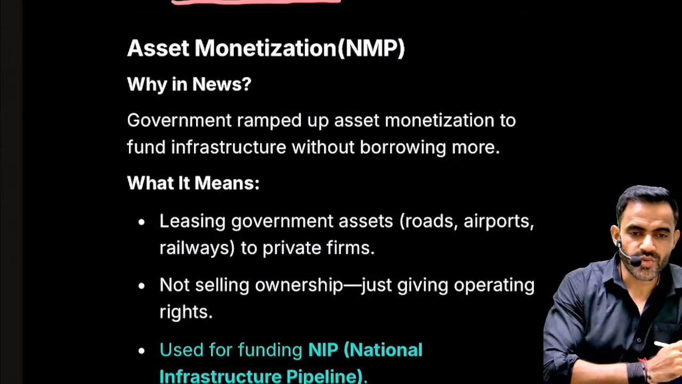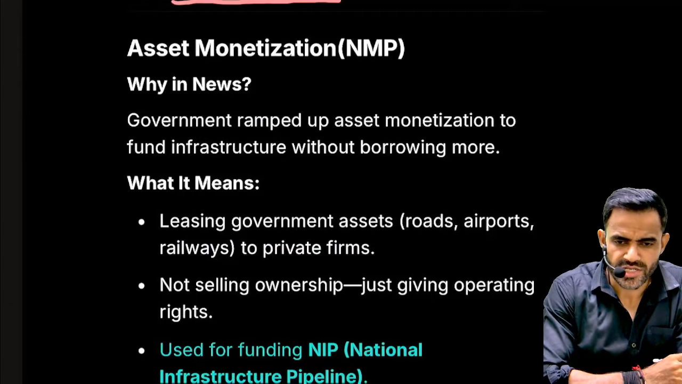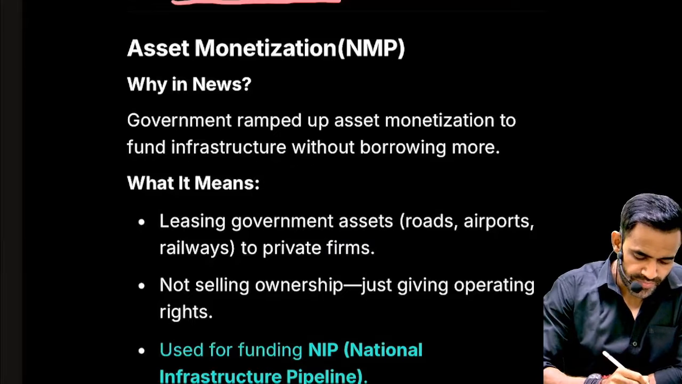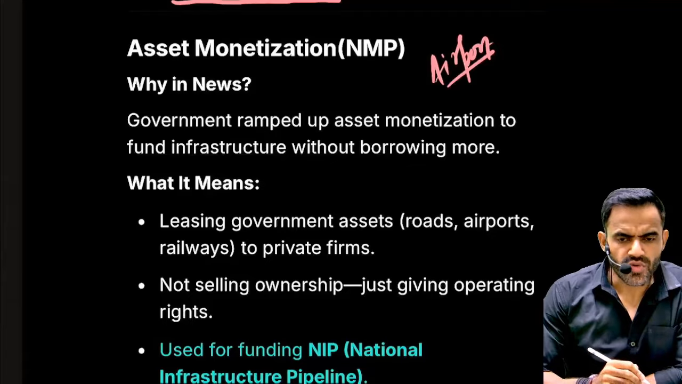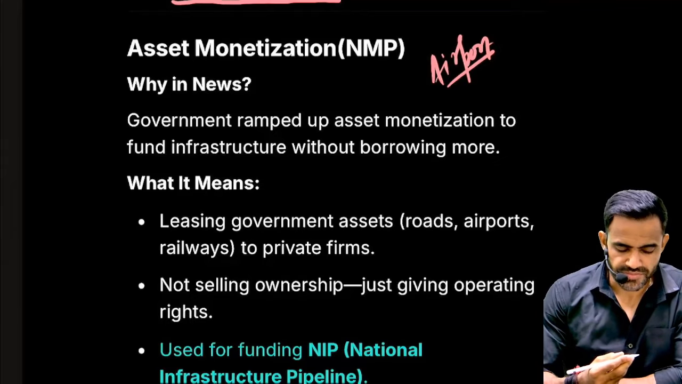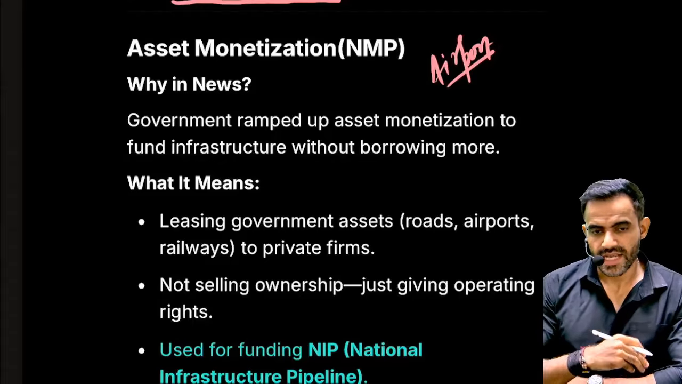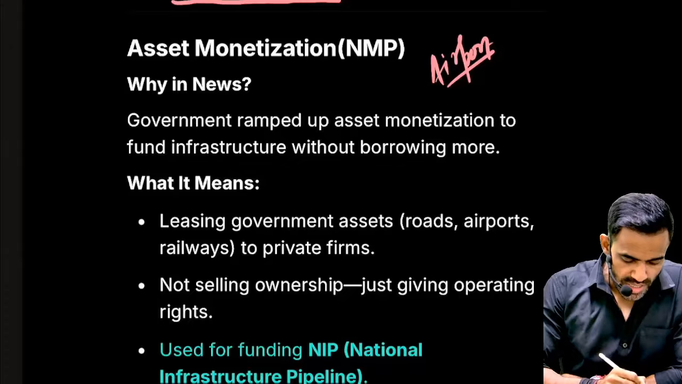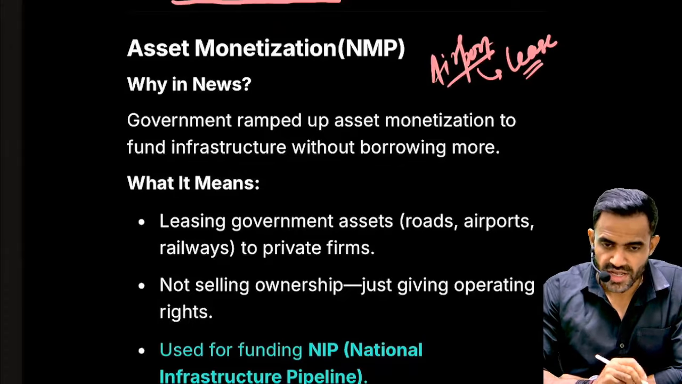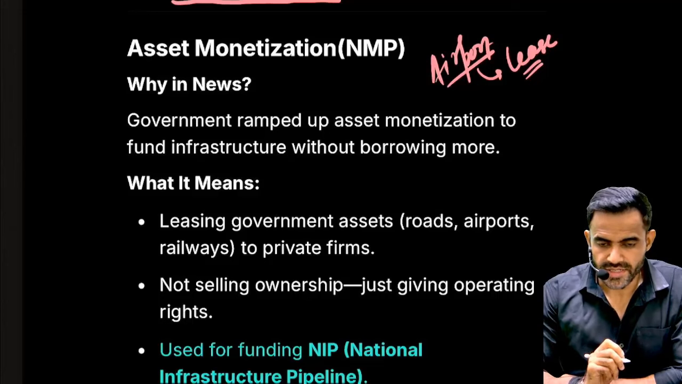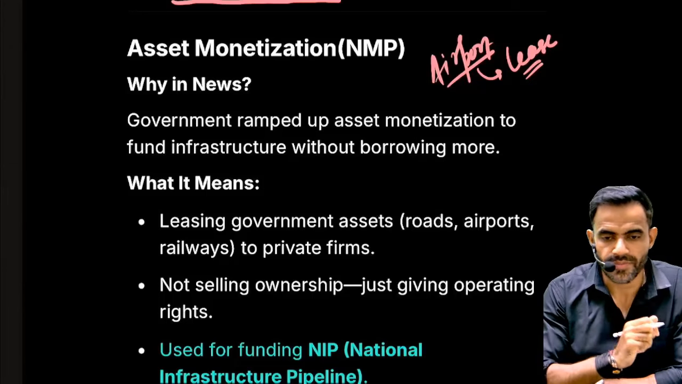Next topic is related to the asset monetization pipeline, or national monetization pipeline. Now understand what is monetization. Let's say there is an airport. Now the government can sell this airport, which is basically referred to as privatization. But what if the government is able to generate revenue without selling it? That is basically referred to as monetization. So this airport is given on lease. Government is the owner, but a private party is operating it. So the right to generate revenue has been transferred to the private player.